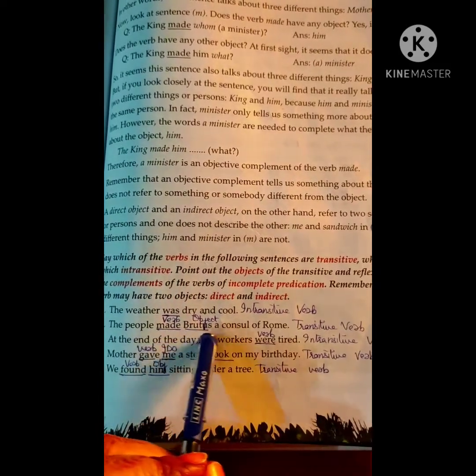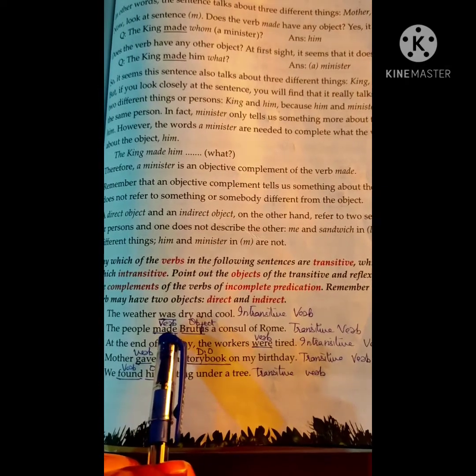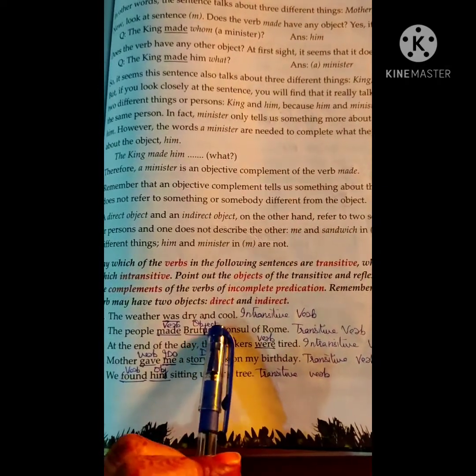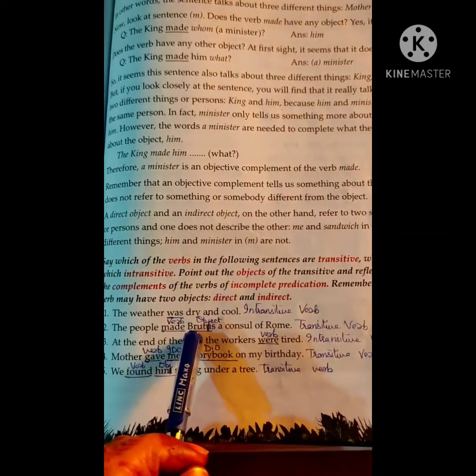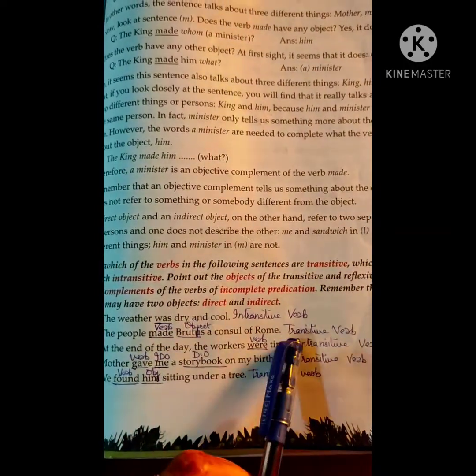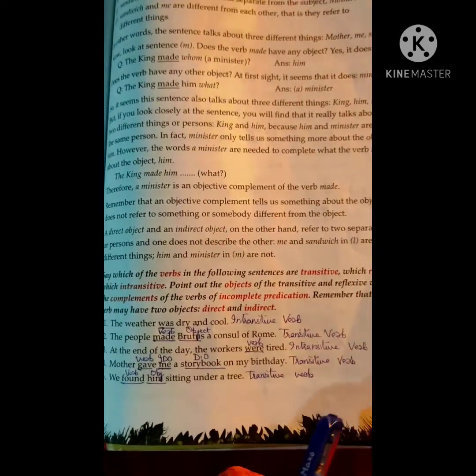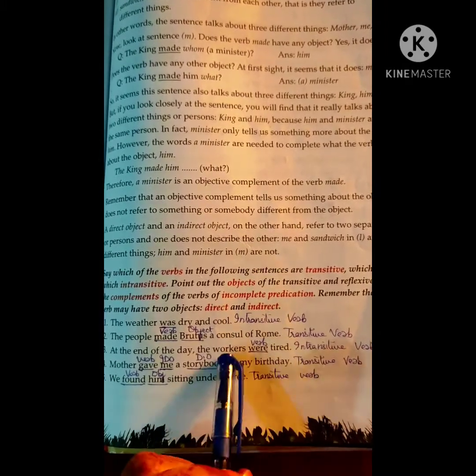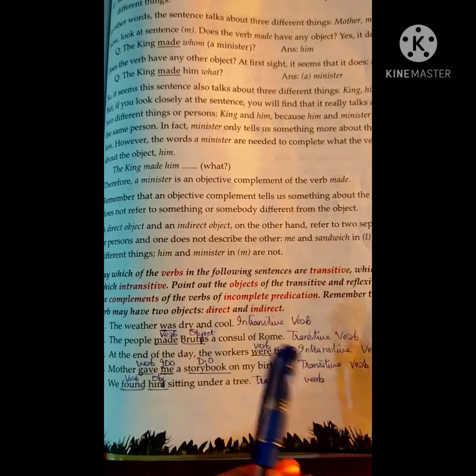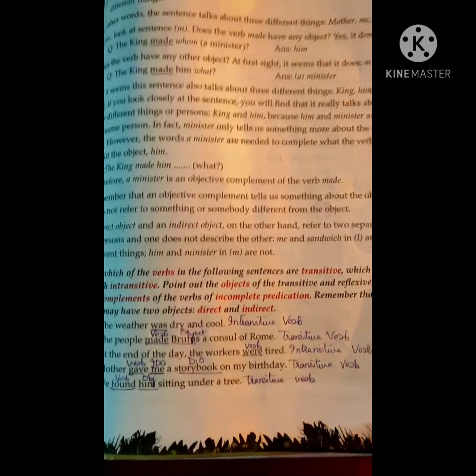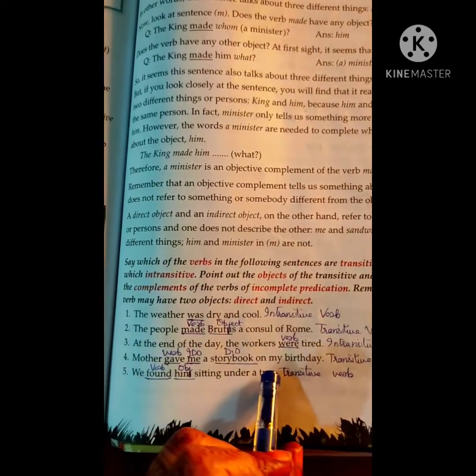The people made Brutus a consul of Rome. Made is verb and Brutus is object. The people made whom? Brutus. So Brutus is object, so it is transitive verb. At the end of the day, the workers were tired. Verb, it is intransitive verb. Mother gave me a storybook on my birthday.